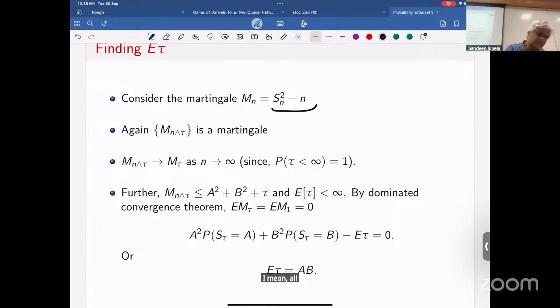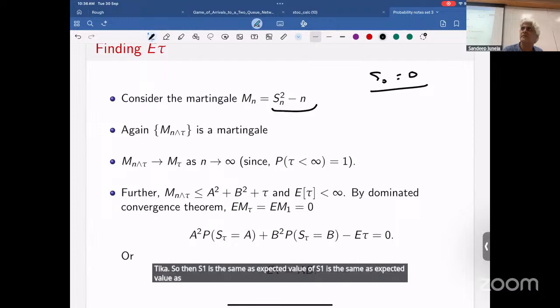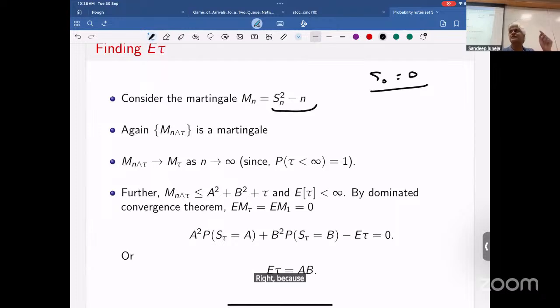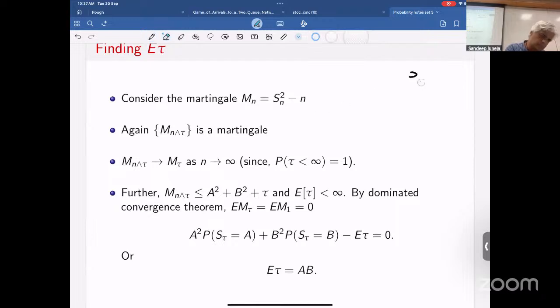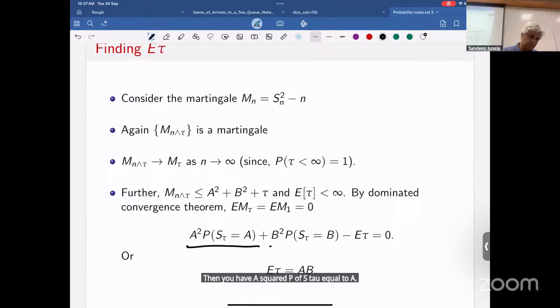All these, I'm assuming S0 is equal to 0. Then the expected value of S1 is the same as the expected value of S0. That remains 0, because S1 squared is going to have expectation 1, and then I'm subtracting 1. Now that we have this, you have A squared P of S tau equal to A plus B squared P of S tau equal to B minus E of tau is equal to 0. That becomes a vehicle to get hold of E of tau. Just substituting values, you get E of tau is equal to A times B.